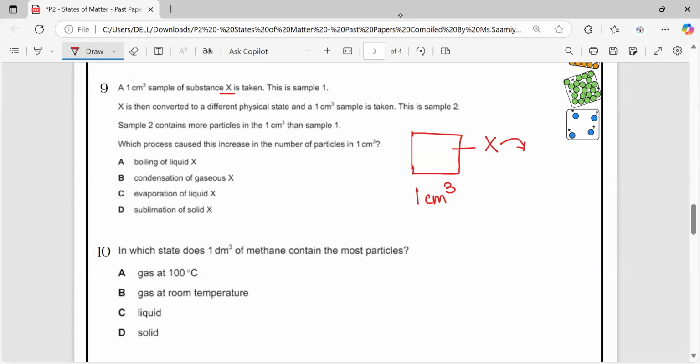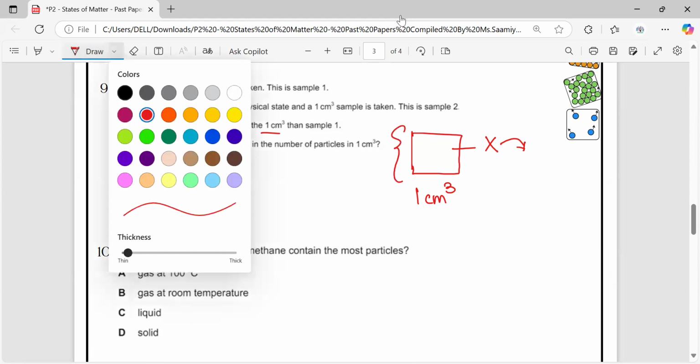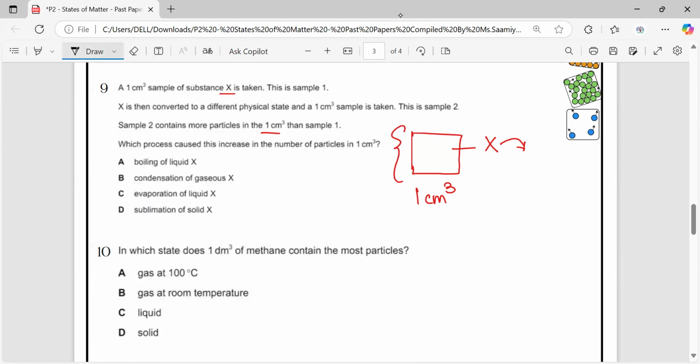And again, a 1 centimeter cube sample is taken. This is sample 2. Now it is changed into another physical state, but the same volume, 1 centimeter cube. Sample 2 contains more particles in 1 centimeter cube. Now, in the same volume, there are more particles as compared to sample 1.